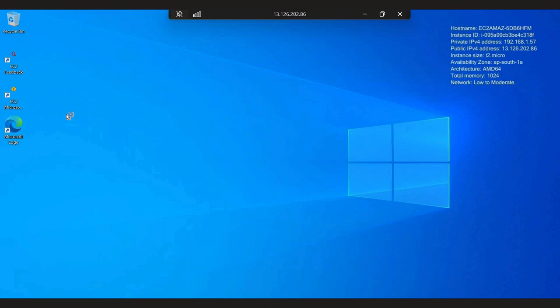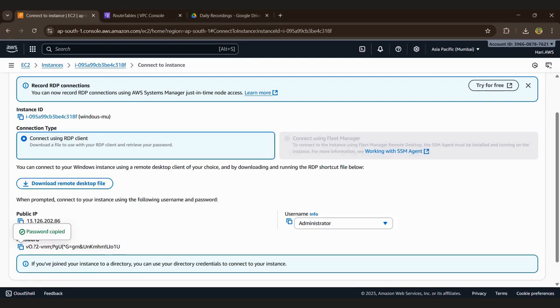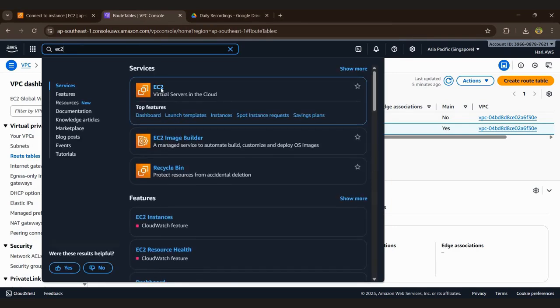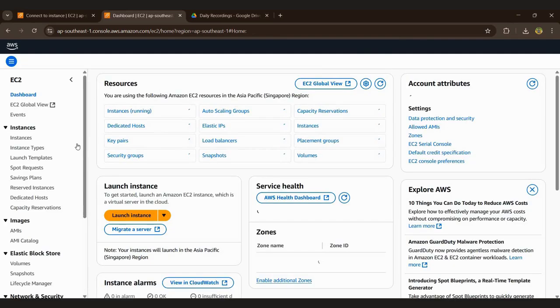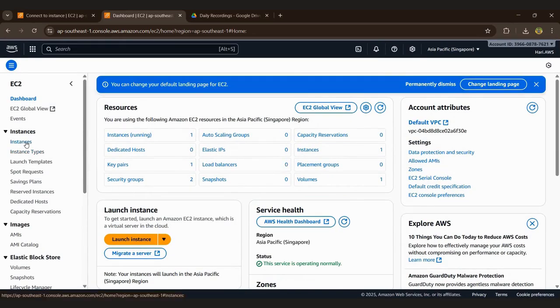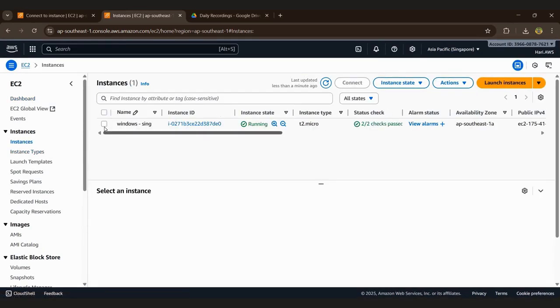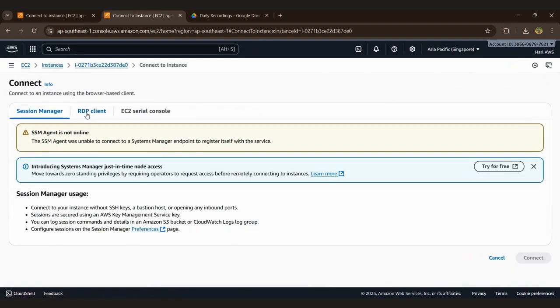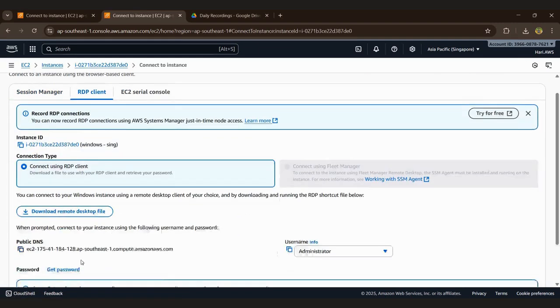Open our remote desktop, and we can copy this from the Singapore region EC2 instance. Go back to the instances. It will come on the way to check. Connect this RDP. We can copy.